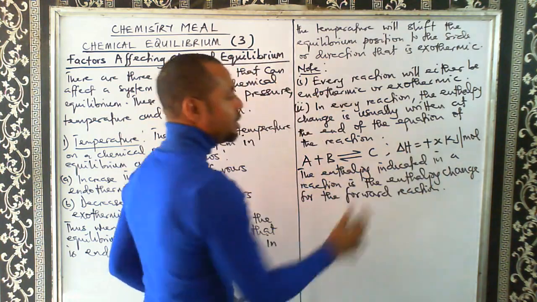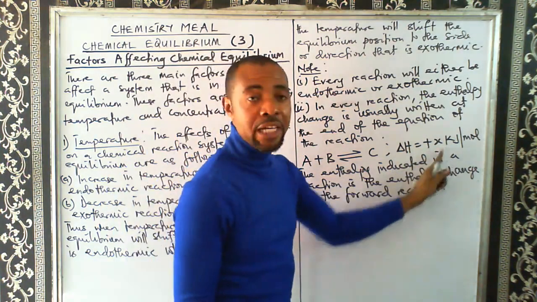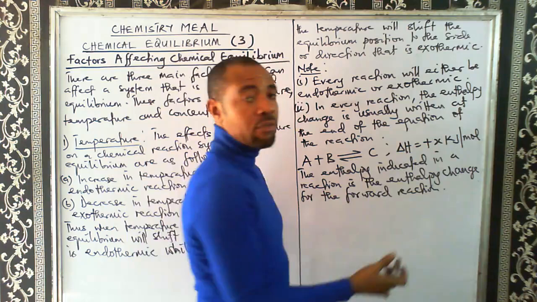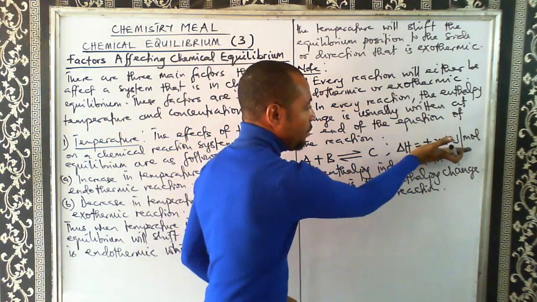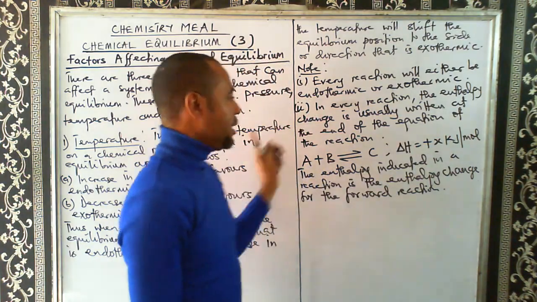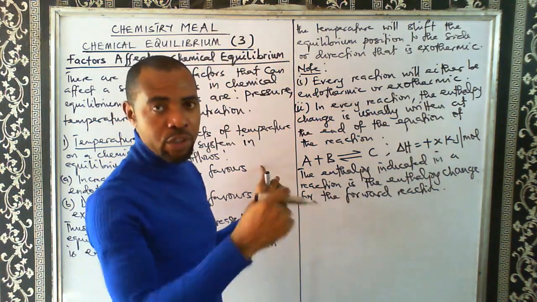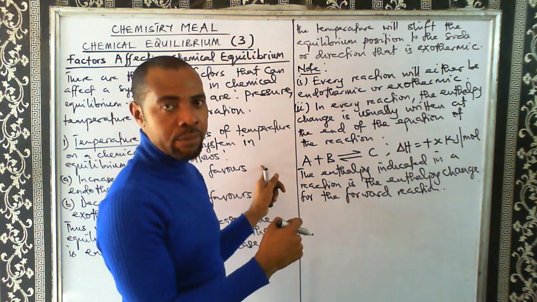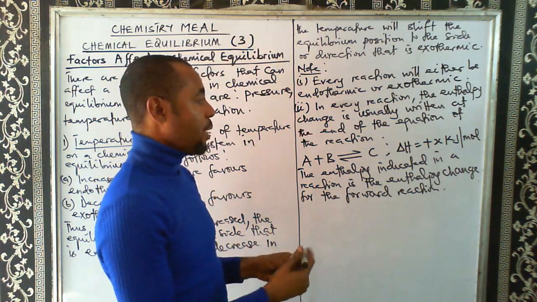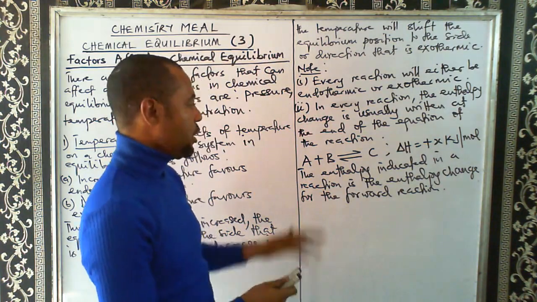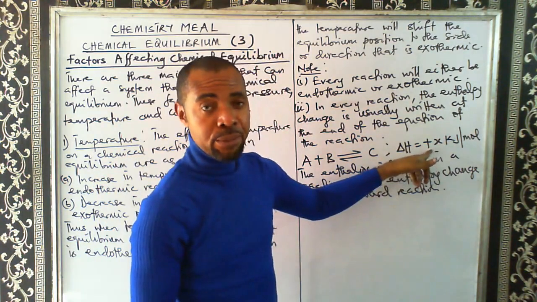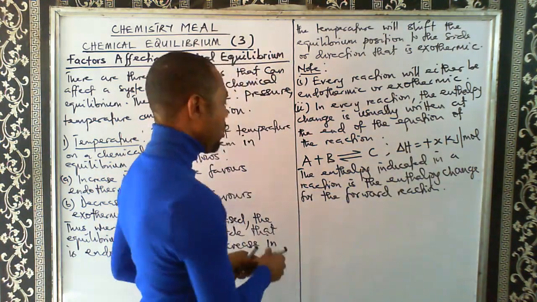So what it means in this reaction now is that the forward reaction is endothermic, because this is positive. So this particular enthalpy change given to us is that of the forward reaction. You notice that they don't normally indicate that of the backward reaction, but we are going to explain what will happen if you want to know the enthalpy change of the backward reaction. In this case, the forward reaction is endothermic. Why endothermic? The enthalpy change is positive.